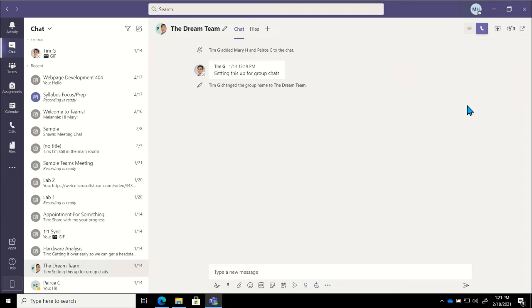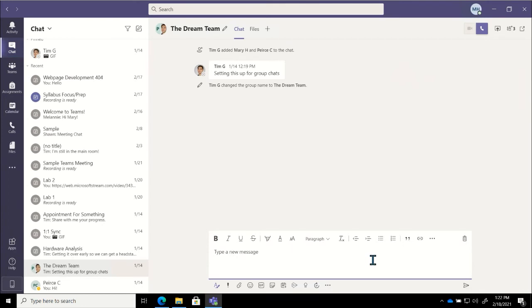One other thing that I want to make sure that we call out that we can do in this chat area before we move on is at the bottom of our screen. So underneath where we can type a new chat message, we have different options here, right? We have some formatting options. If I would like to format my text, or if I'd like to add a bulleted list, things like that. I can attach a file to share a file in a chat. I can even add some of that fun stuff that we talked about, GIFs, stickers, emojis, things like that.